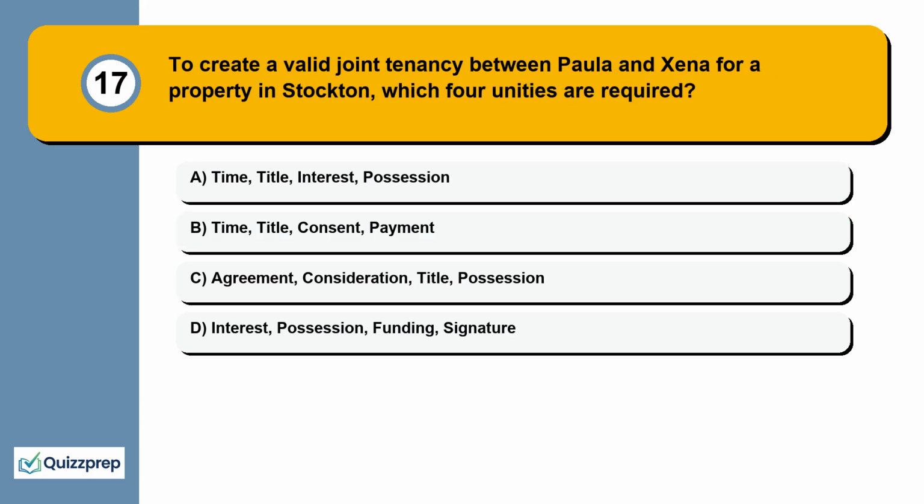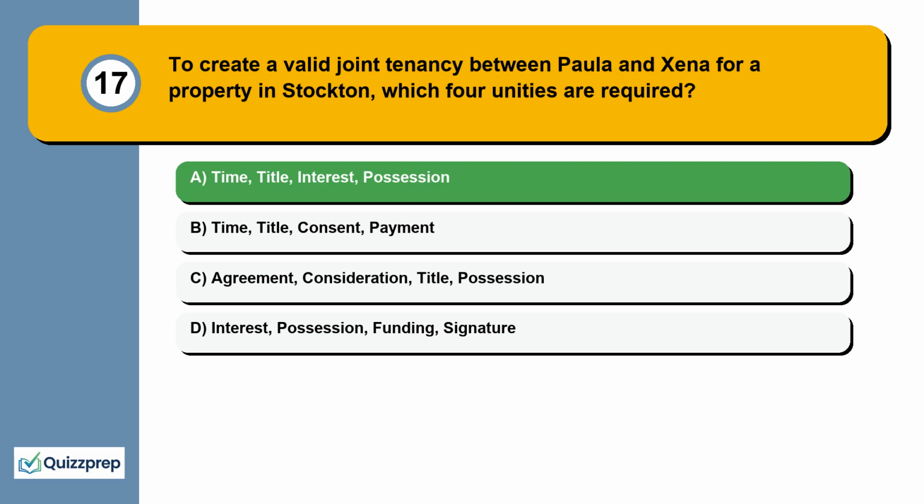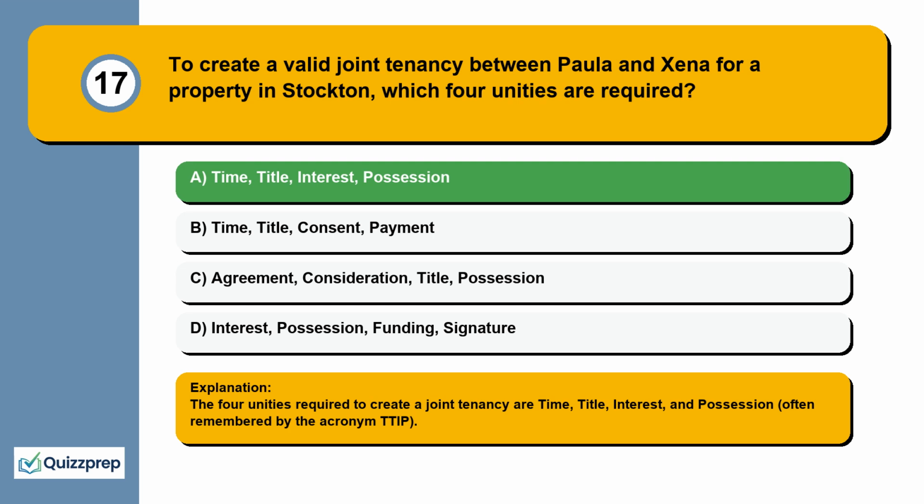Question 17. To create a valid joint tenancy between Paula and Zena for a property in Stockton, which 4 unities are required? Time, title, interest, possession. Time, title, consent, payment. Agreement, consideration, title, possession. Interest, possession, funding, signature. The 4 unities required to create a joint tenancy are time, title, interest, and possession, often remembered by the acronym TTIP.